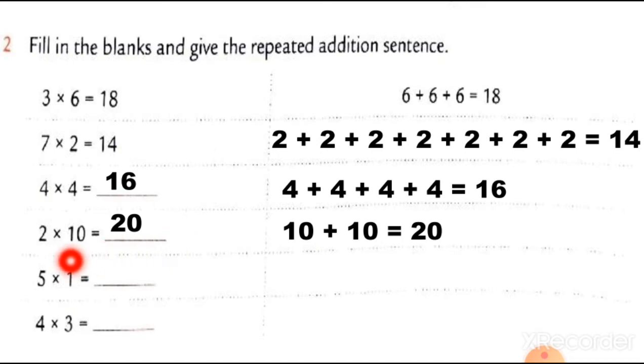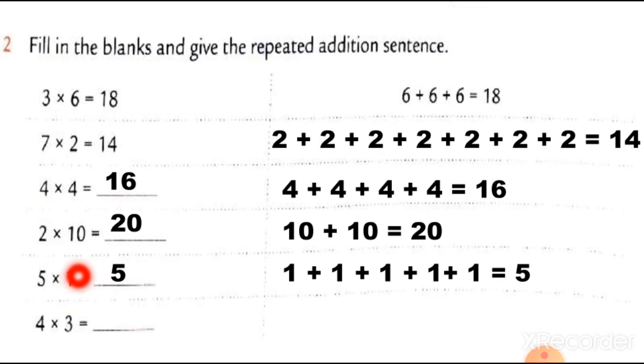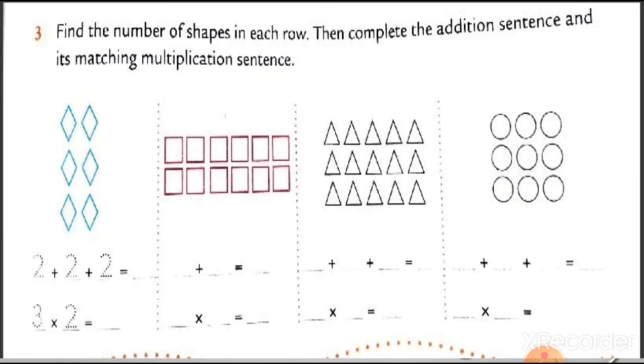Now here next, 5 ones are. It means we are adding number 1, 5 times. This way. Number 1 we are adding 5 times. So we can write down the answer, 5 ones are 5. Then the next and also the last, 4 threes are, it means we are adding 3 number 4 times this way. And we have to write down the answer, 4 threes are 12. I hope that you can understand how to write repeated addition sentence and also a multiplication sentence.